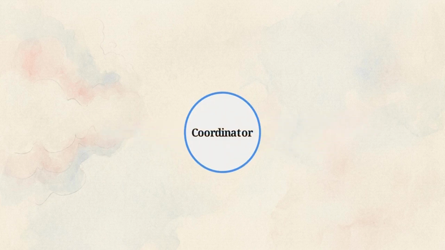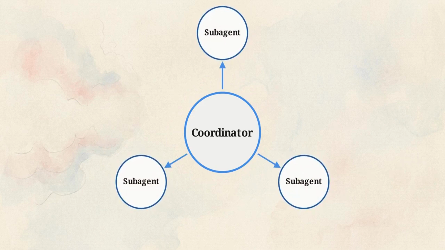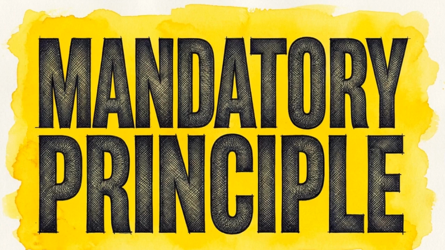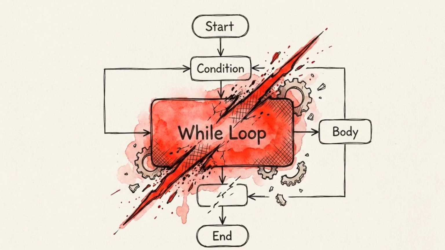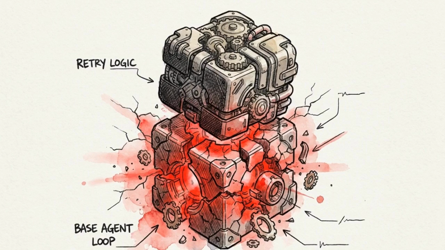This diagram shows the required alternative, a hub and spoke architecture. A central coordinator manages the task and delegates strictly scoped work to isolated subagents. To move from our broken runaway loop to this clean design, you have to follow one strict rule. When a system fails, you remove the architectural root cause. You never bolt more infrastructure onto a design that is broken underneath.